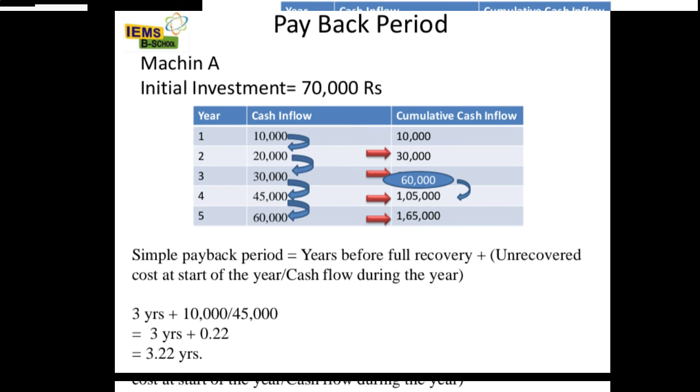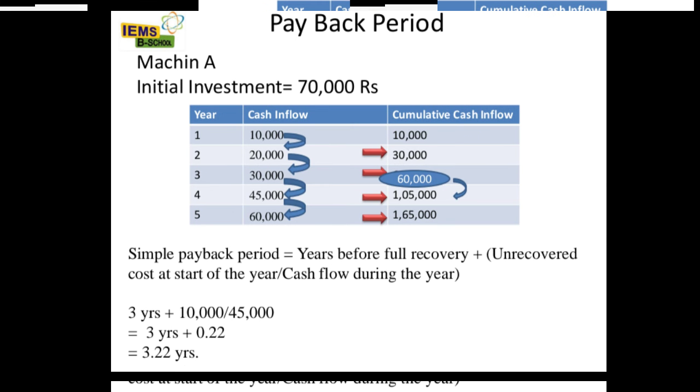The simple formula is years before full recovery, which was the third year, plus unrecovered cost at the start of the year. 70,000 we have to receive but 60,000 we have received by the third year, so 10,000 rupees remains, divided by the cash flow during the year, which is the fourth year, 45,000.